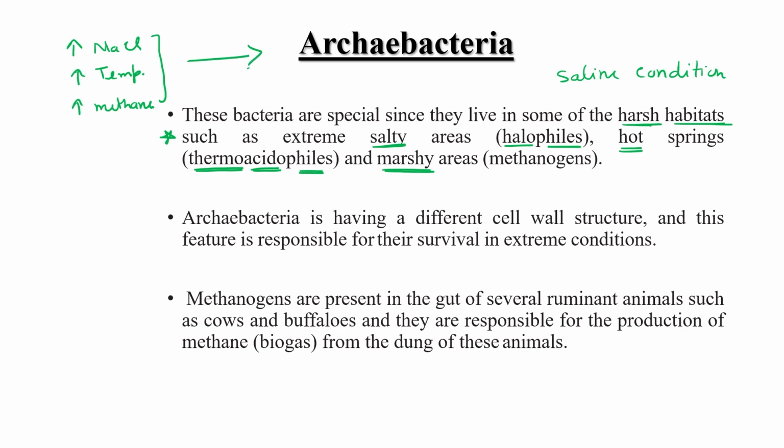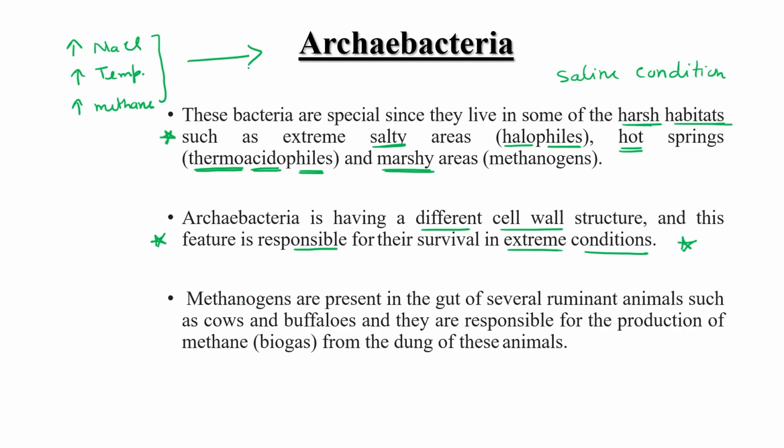Why? Because archaebacteria have a different type of cell wall, and this different cell wall feature is responsible for their survival in extreme conditions.